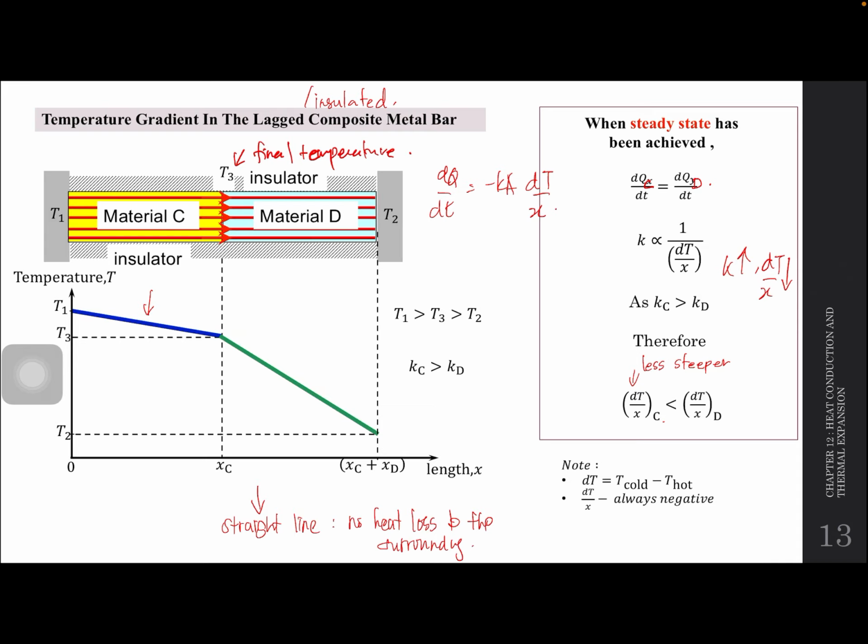So lagi turun. So kalau kita nak lukis graph, basically kalau dia ada insulator, you need to make sure it's a straight line. Kalau kita ada dua material, kita kena tengok dia punya thermal conductivity. Kalau thermal conductivity lagi tinggi, maksudnya dia akan less steeper. Okay, kalau dia lagi rendah, maksudnya dia will be more steeper. Okay, note dekat sini that dT is always